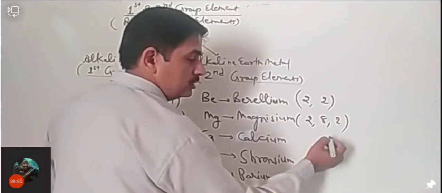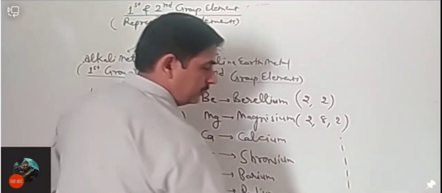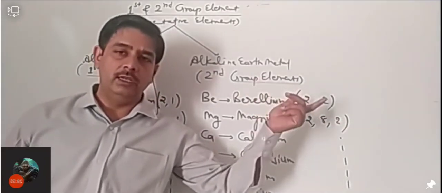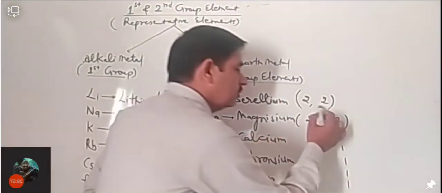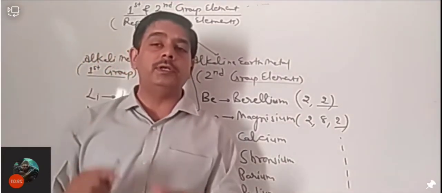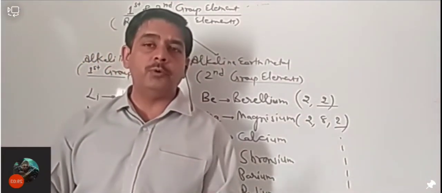Okay, again in the same way in rest of the elements you will have the same electronic configuration with 2 electrons in valence shell. So क्योंकि इनके valence shell में, because they have same electrons in valence shell, so that's why their properties are also similar. इसलिए इनकी प्रॉपर्टी भी सिमिलर है.